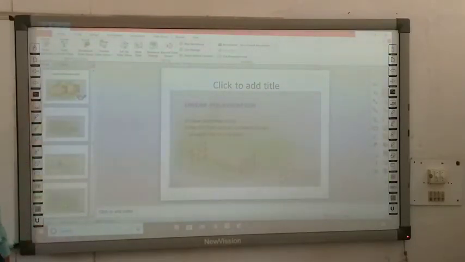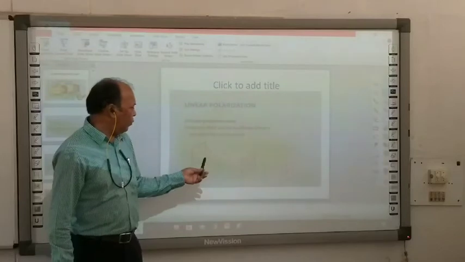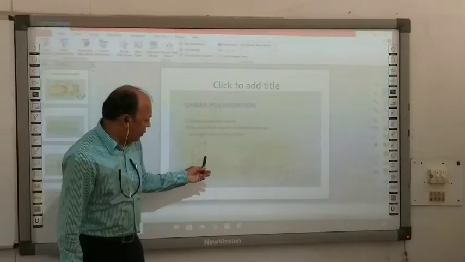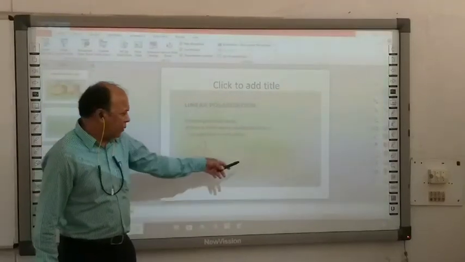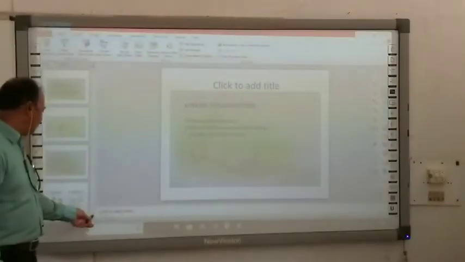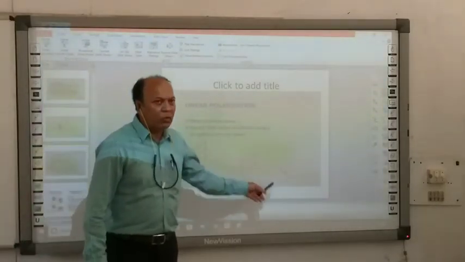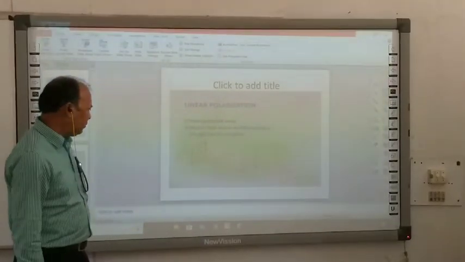Here is one more example how we are getting linearly polarized light. This is plane polarized light. When unpolarized light is again passing through some crystals, you have seen that crystal spacing, and when light passes through this crystal, you are getting polarized light. These are some of the examples. Some diagrams I have shown.